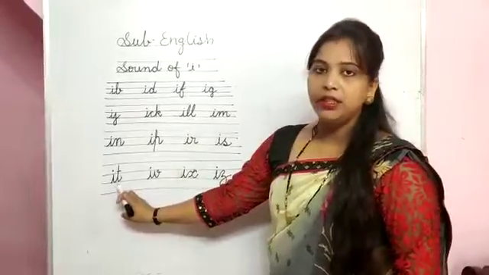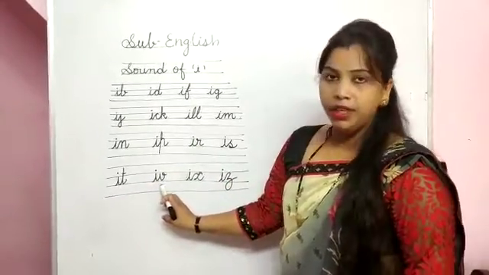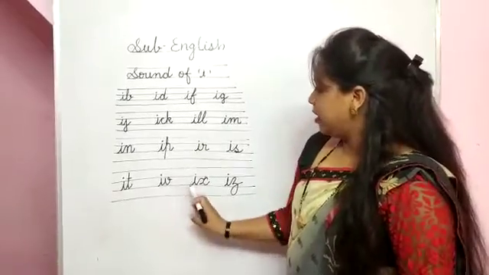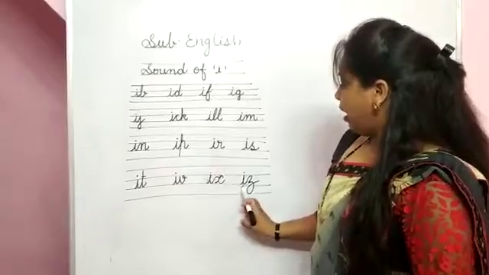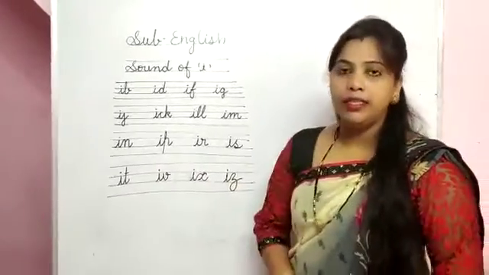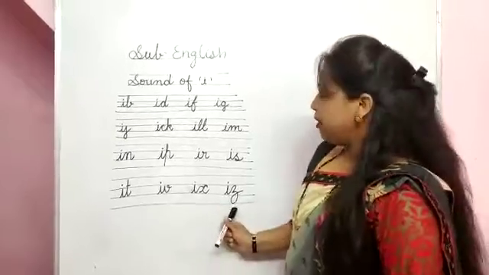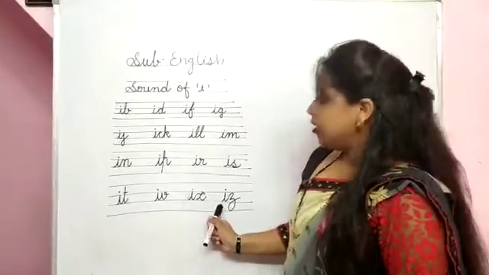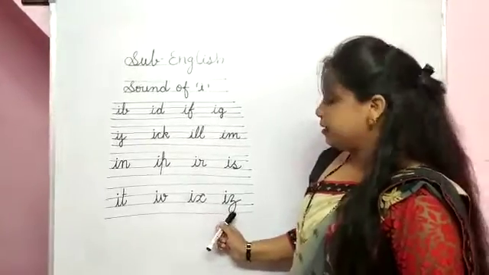I, T, it. I, V, iv. I, X, ix. I, Z, iz. Not is, iz. I, Z means Z. I, Z, iz.